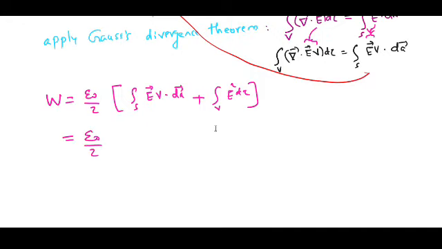Epsilon 0 divided by 2, here I write the surface integral. Since V is a scalar quantity, I can write V E dot dA, taking it outside, then plus the volume integral E square d tau.